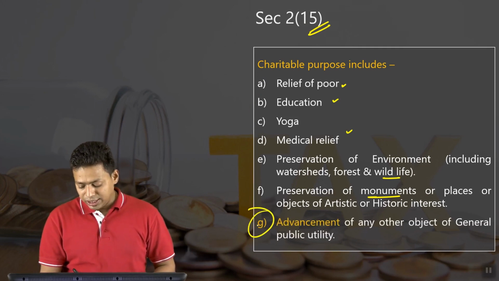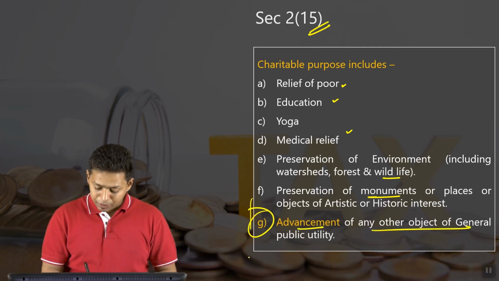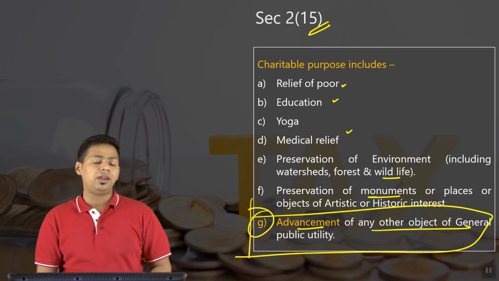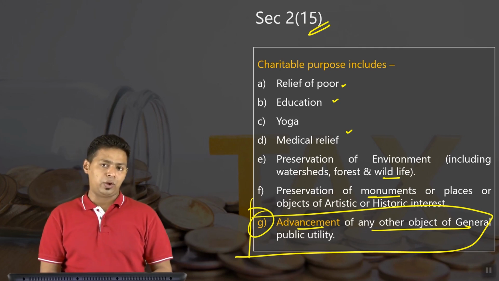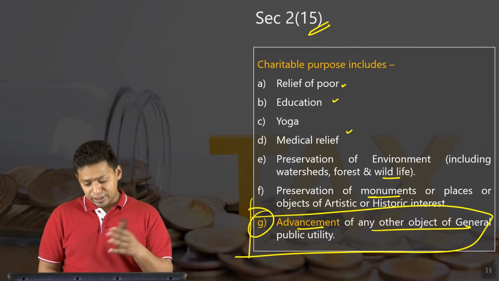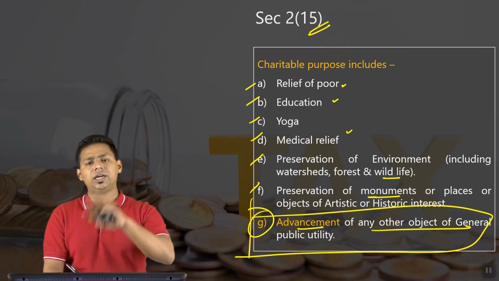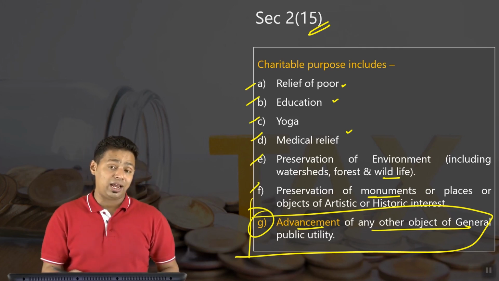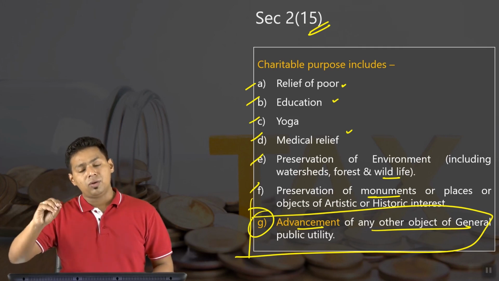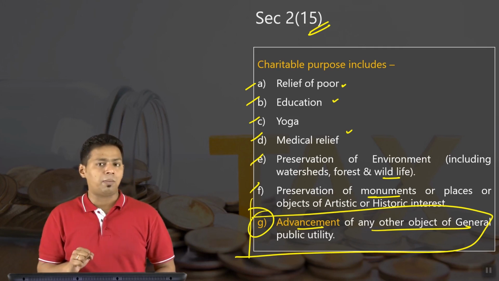Clause G is advancement of any other object of general public utility. Because of this, the definition is inclusive in manner. So we don't know exactly what is there in advancement of any other general public utility, and this is an open-ended discussion, and therefore as I told you, this is the gray area. We know with clarity what is charitable and what is not, but this is the gray area. Point number G is a gray area where anything can be covered, or I can bring many things under the provisions of advancement of general public utility.